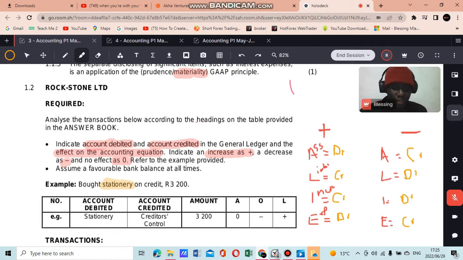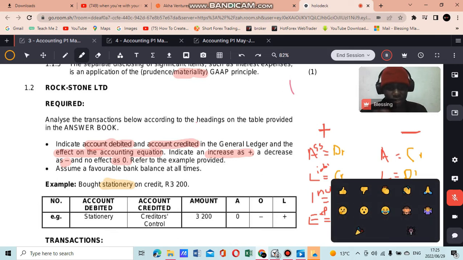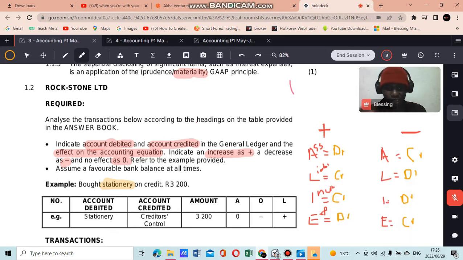Where do expenses increase? They increase on the debit side. Since we're receiving stationery, it's increasing on the debit side because this expense is increasing, meaning that we have to pay our own money. That's why we have stationery as a debit, right? Because this expense is increasing.